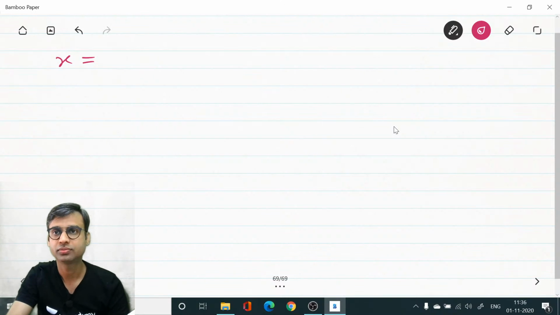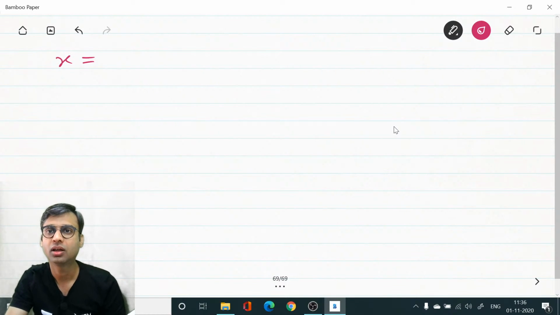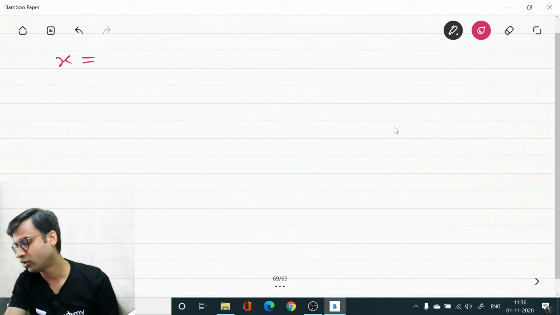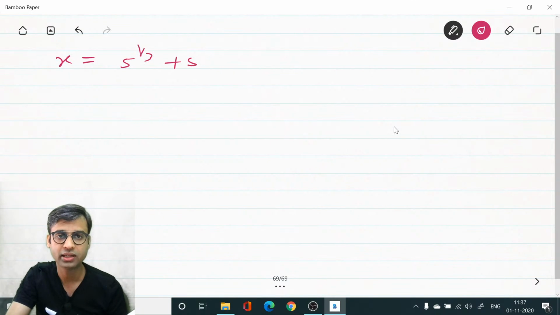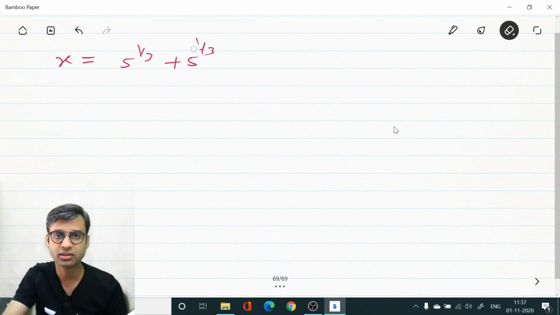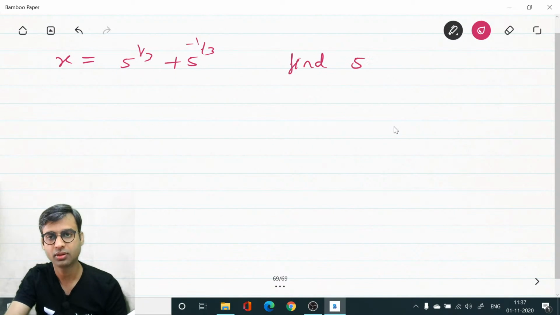X is equal to... this one cannot be calculated on the calculator. The next question that I am giving you can be solved directly on the calculator. X equals 5 power 1 by 3 plus 5 power minus 1 by 3. Find 5x cube minus 15x.